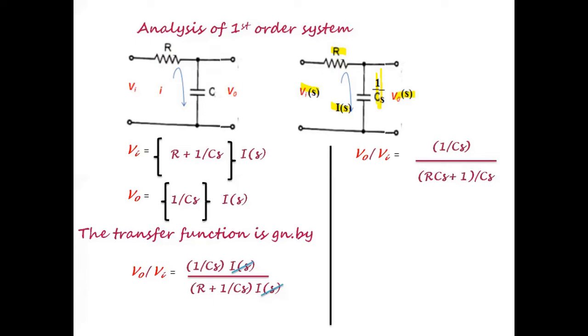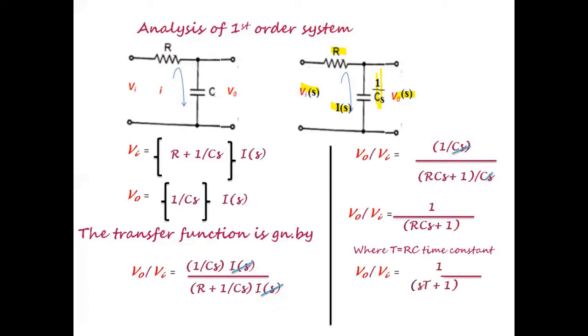For the simplification, Cs and Cs will get cancelled out. So V0 by Vi will be equal to 1 by RCs plus 1, where T is equal to RC, which is nothing but a time constant. Hence V0 by Vi is equal to 1 by Ts plus 1. As the power of s is 1, we can call it a first order system.